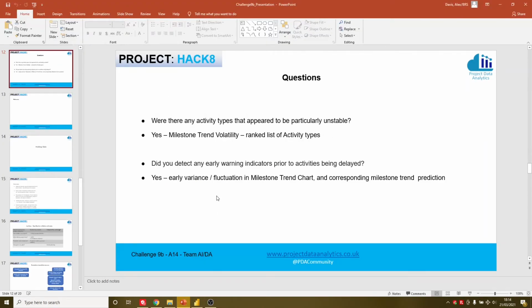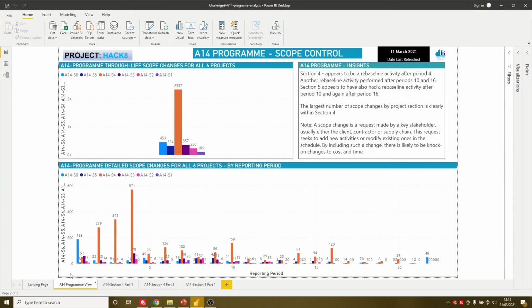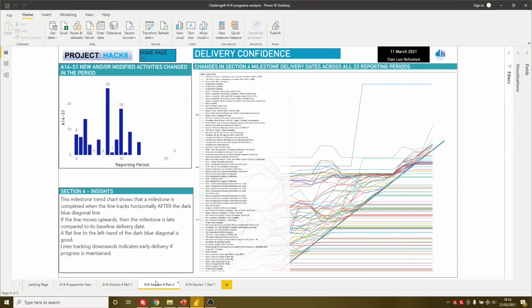Secondly, then, did we detect any early warning indications prior to activities being delayed? Yes, we did. In the programme overview for Section 4, we can see the number of additional scope being put in to Section 4 peaked in period 4 before rebaseline in period 5. If we then look also at the equivalent for the milestone trends, we can see, although under the white area here, the large number of milestones that have increasingly been delayed. They're moving away from the blue line. And so you can see that there's more stability towards the end of the programme, but this very likely caused the delays in this area. Hopefully that answers the questions.